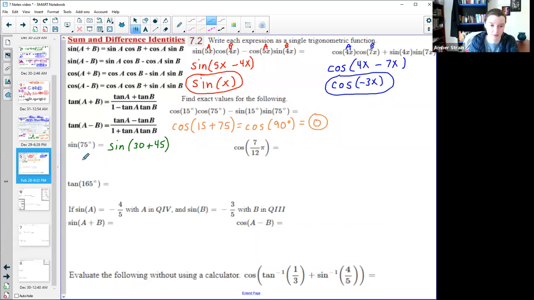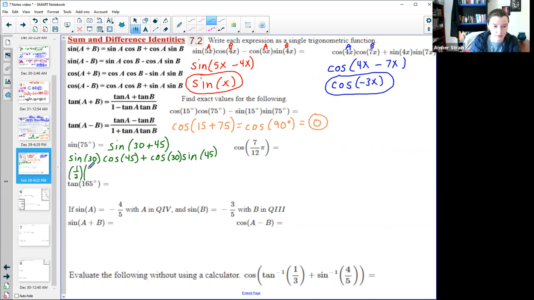But this would be one of the most straightforward. 30 and 45 make 75. So now I'm going to use this form of the formula, taking it from here to here. I would go sine of A, which in this case is 30, cosine of B, which in this case is 45, plus cosine of A, sine of B. And all of these are things that I know. Sine of 30 on my unit circle is 1/2.